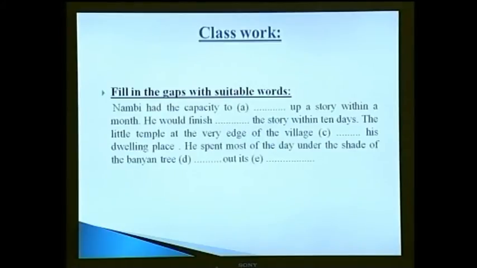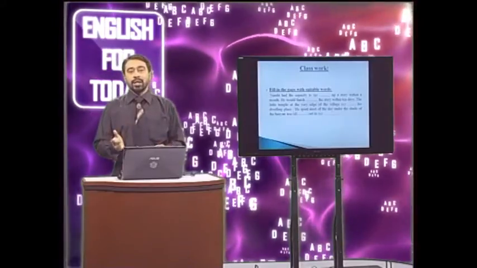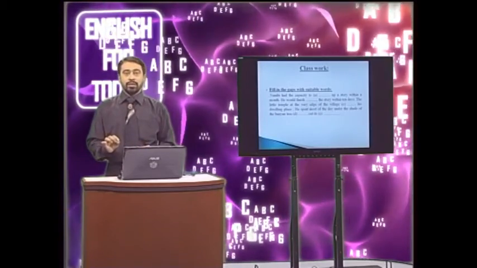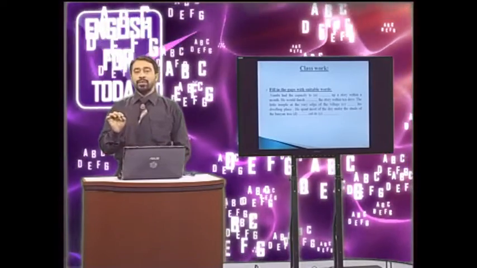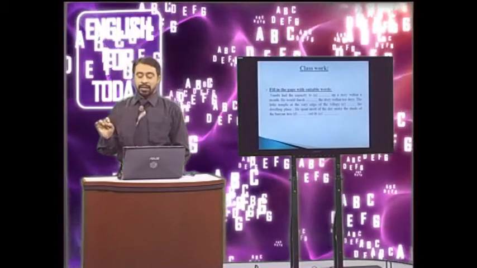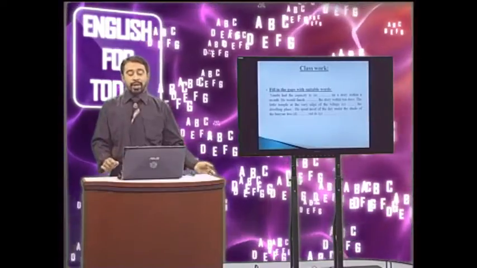Look, Nambi had the capacity to dash up a story. To dash. Look, here's a gap after to. You must know that after to, you can use the base form of the verb to fill the gap. Here you will use the base form of the verb. What he does, he makes a story. He builds up stories. Here's another word, up. So the word is build. To build up. So the appropriate word here is build, B-U-I-L-D. To build up a story within a month.